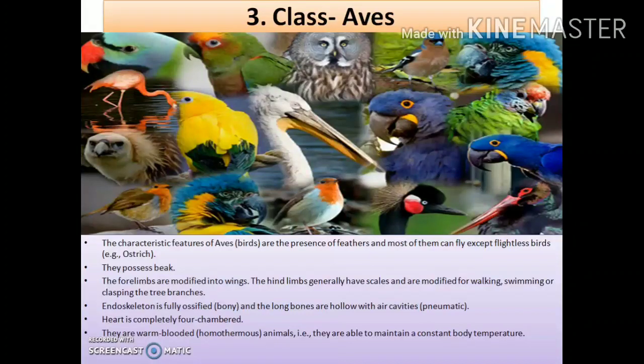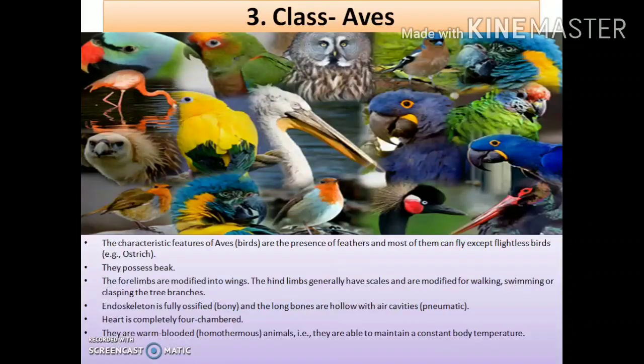So do you have any idea why their long bones are actually hollow, filled up with air? Because it actually helps the birds to make their body weight less, as a result of which they can fly easily. Because the heavier the birds are, the more problem they will have in flying, right?